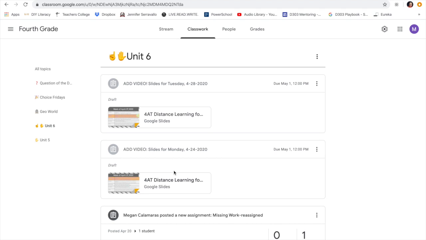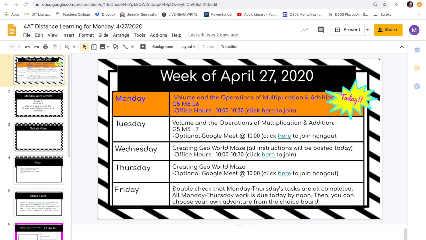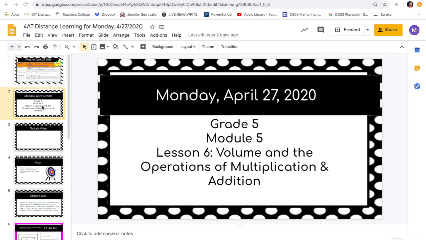Oops, sorry, that's for Tuesday. You're clicking on our slides for today. Like I said, we have 2 days of new learning, then 2 days of GeoWorld. Today we're going to be continuing to work on volume and operations in multiplication. That's going to be lesson 6.